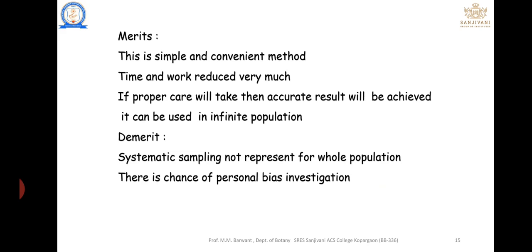Next, merits and demerits. This is a simple and convenient method, and the time and work are reduced very much. If proper care is taken, then an accurate result will be achieved. It can be used in an infinite population. Demerit: systematic sampling does not represent the whole population, and there is some personal bias during the investigation. Those are some merits and demerits. Those are the sampling types.